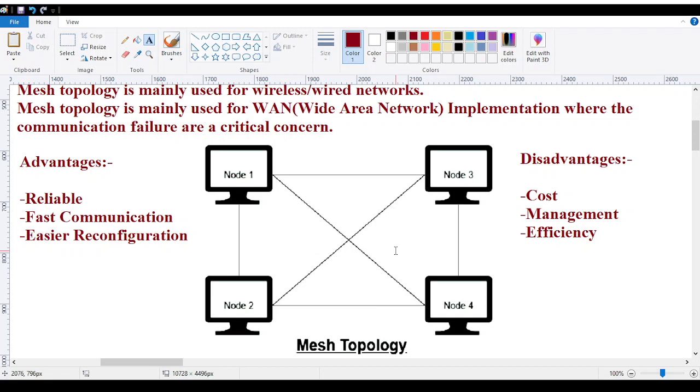Efficiency. Efficiency has one term: the large number of connections, the less the speed. The large number of nodes, the less the speed. The less number of nodes, the larger the speed. We all experience this thing. In the daytime, if we use the internet, how much speed do you get? 1 Mbps, 2 Mbps. If you're downloading, maximum you will go to 5 Mbps.